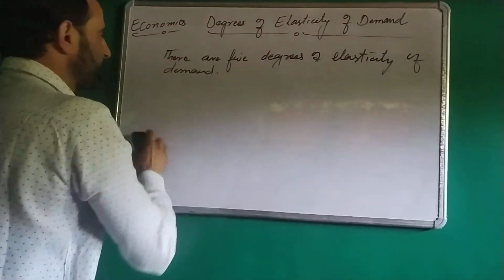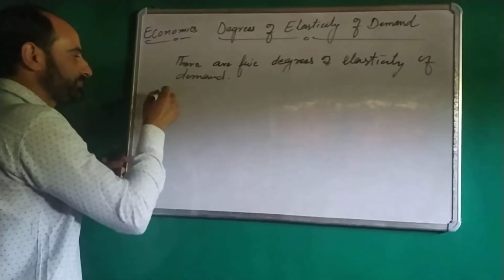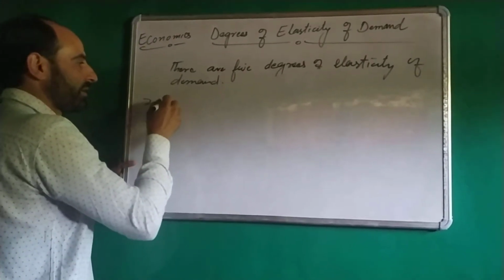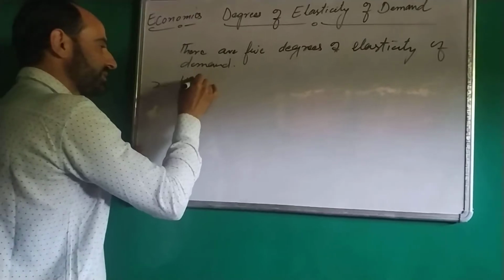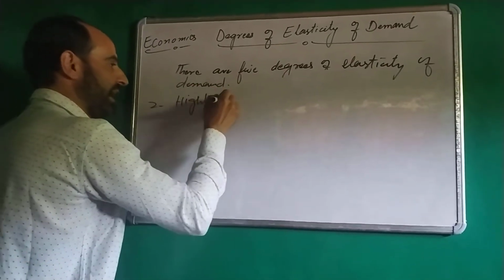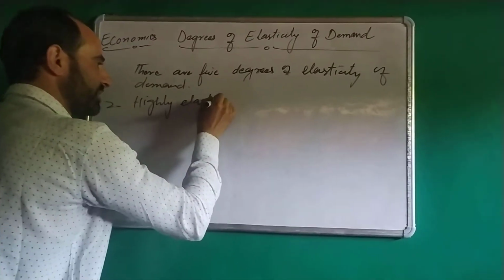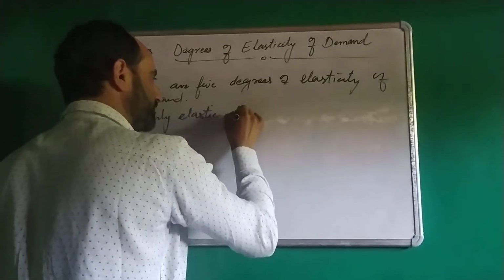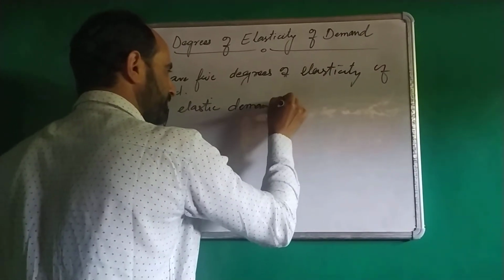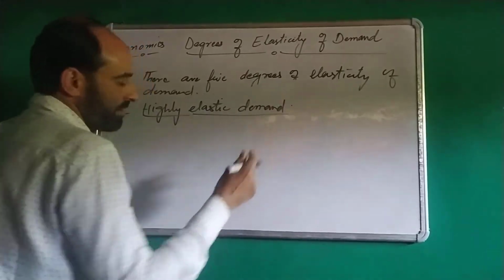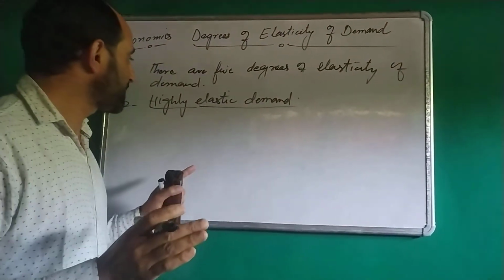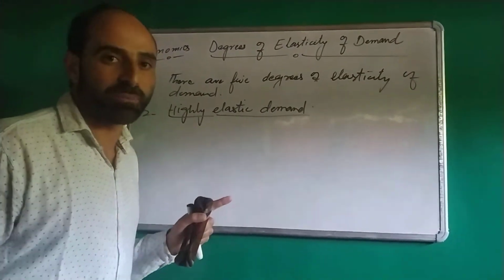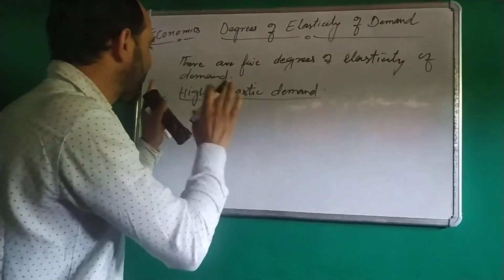Now there is second type, that is highly elastic demand. When due to a change in price, quantity demanded changes more than proportionately, the demand is called highly elastic demand.